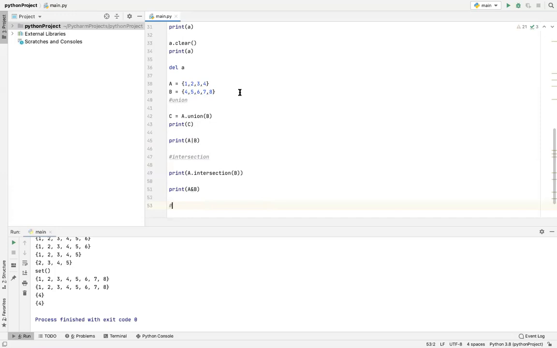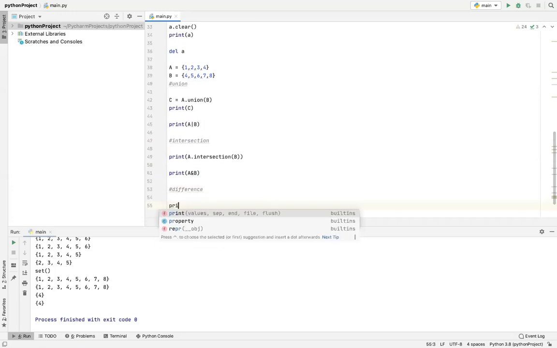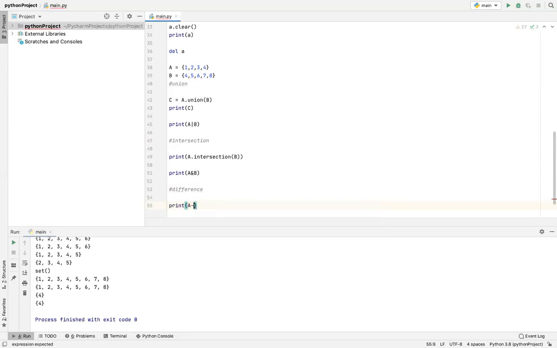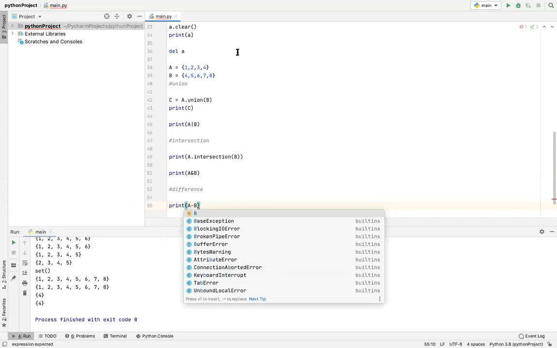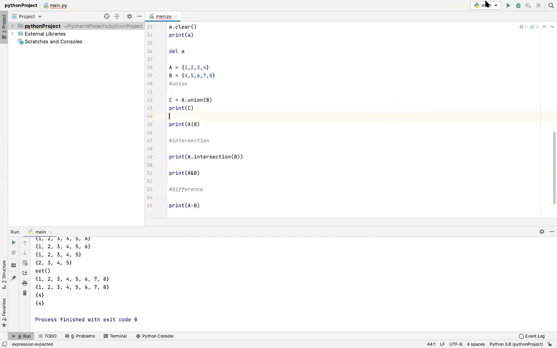Sorry. So there is one more thing, and that is to find the difference. You can write print the name minus B, and we can print it. Let's see. 1, 2, 3.